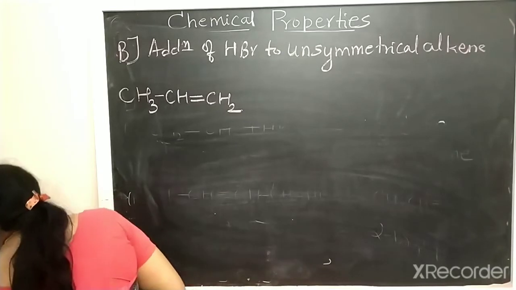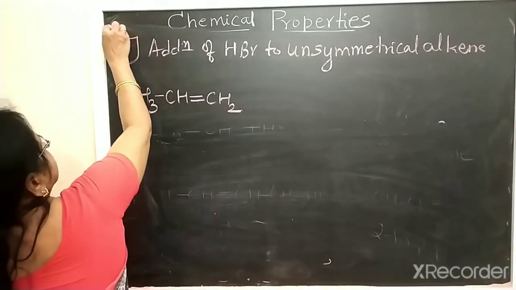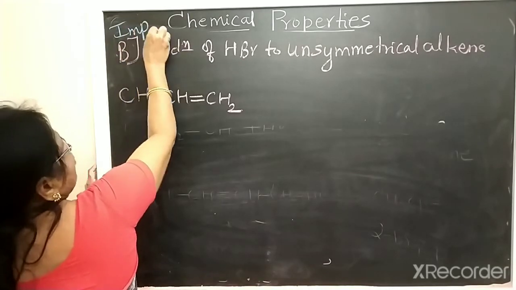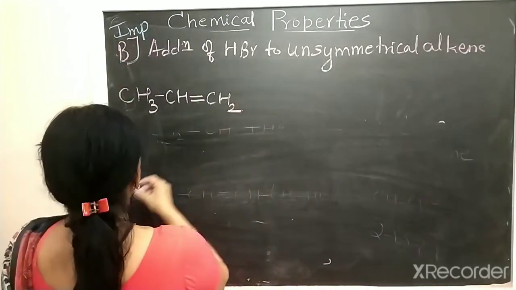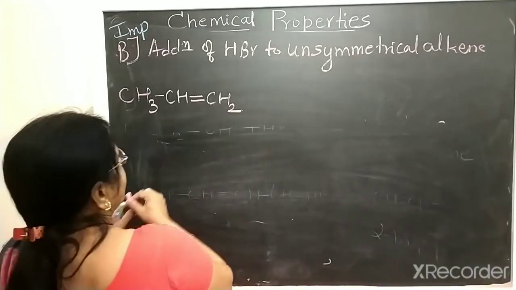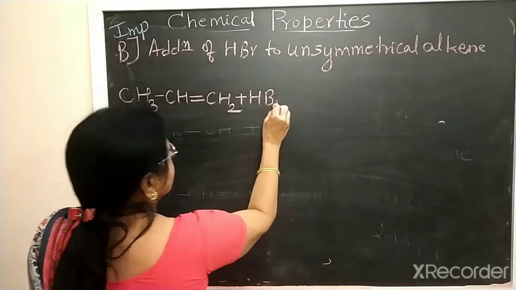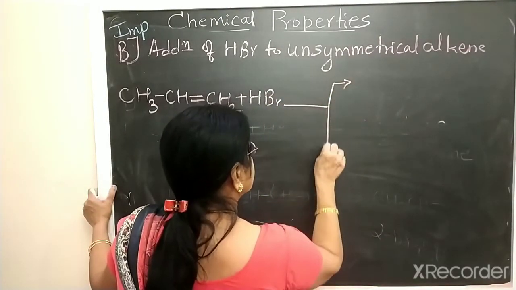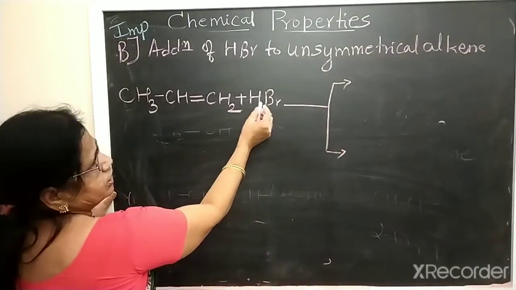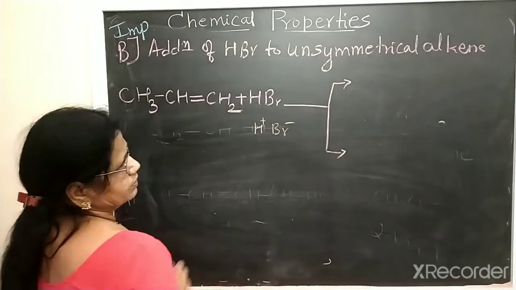This is a very important reaction, addition of HBr to the unsymmetrical alkene. So when we take the addition of HBr, two products are possible here, because HBr means H plus, Br minus.